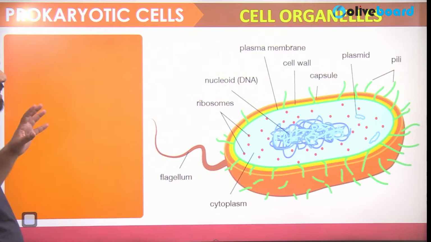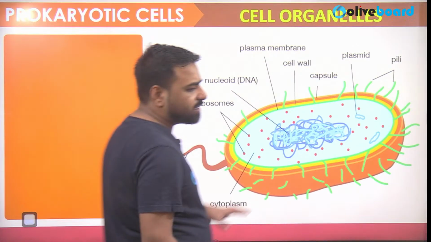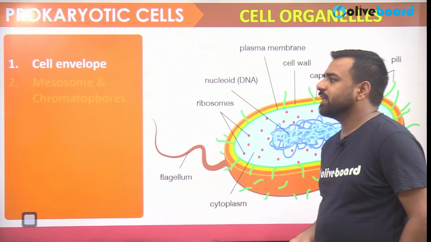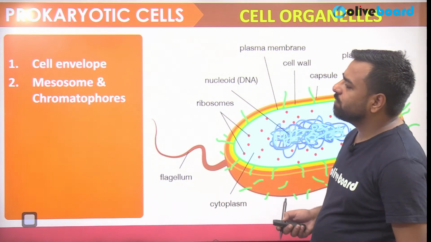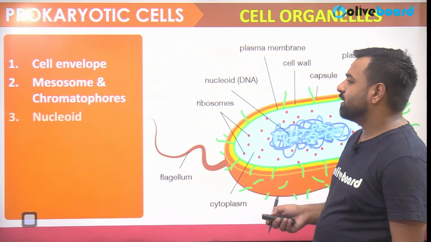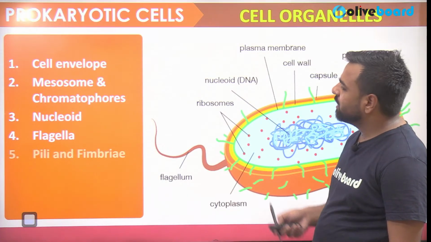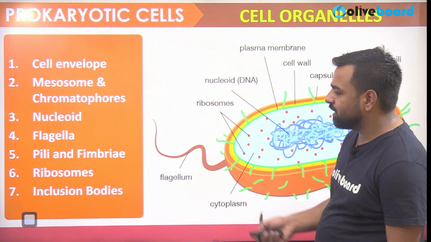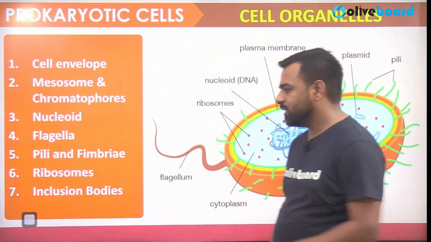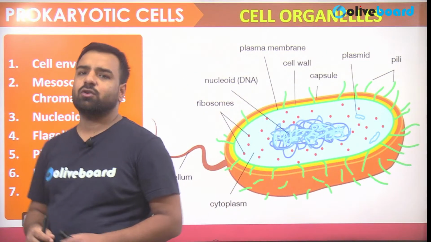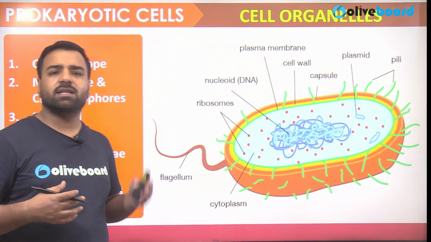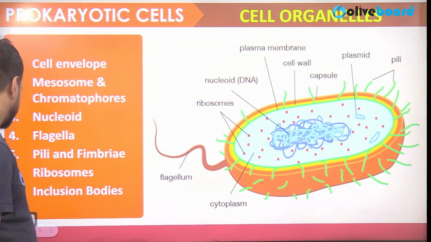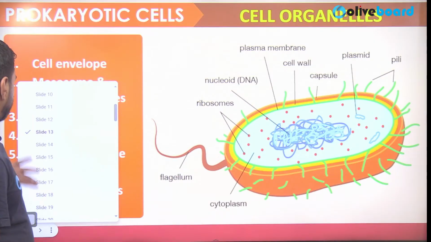If I talk about the cell organelles of bacteria, that is, the prokaryotic cells, what are they? They have a cell envelope, mesosomes, and chromatophores. Then they have a nucleoid, flagella, pili and fimbriae, ribosomes, and other inclusion bodies. Here the one thing that is common between the animal cell and this one is the ribosome. Ribosomes are found at both locations. Let's proceed further.